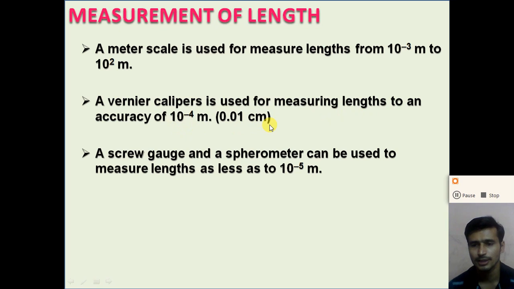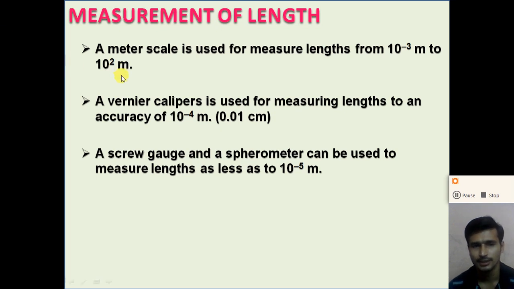So dear student, here the least count of the vernier calipers is 0.01 centimeter, or we can say 10 raised to minus 4 meter. Beyond this 10 raised to minus 4 meter, we cannot use the vernier calipers.